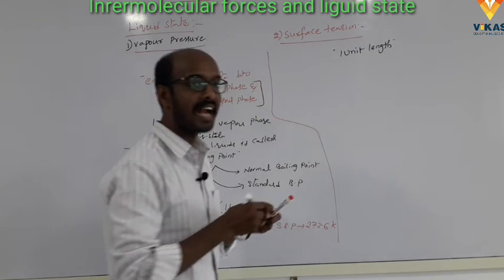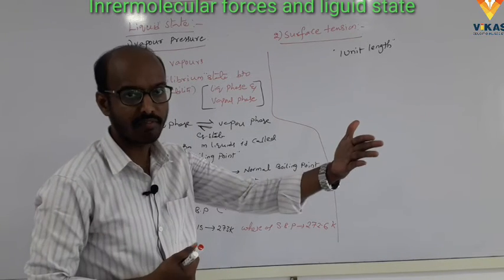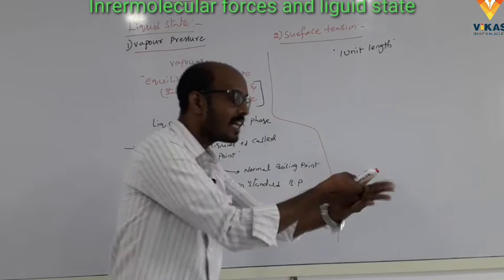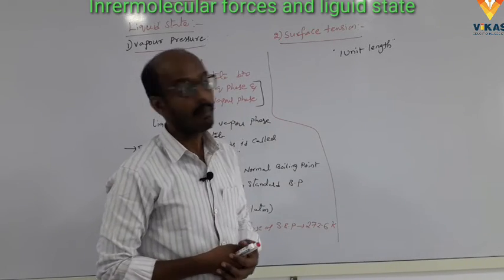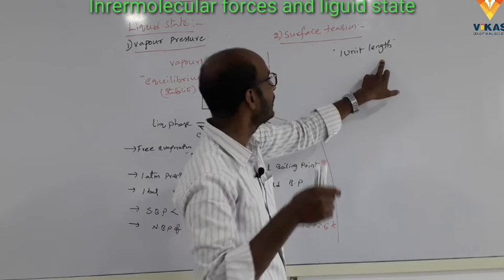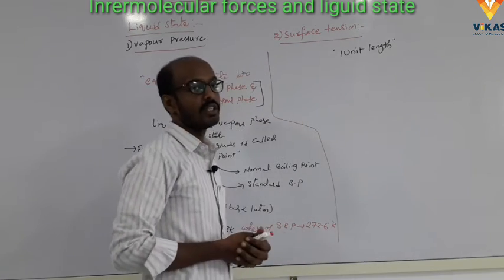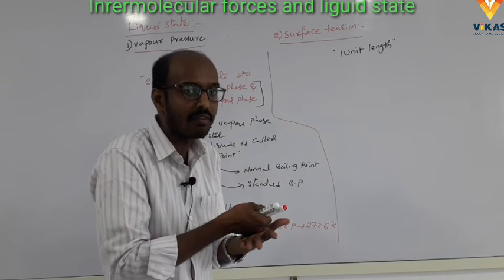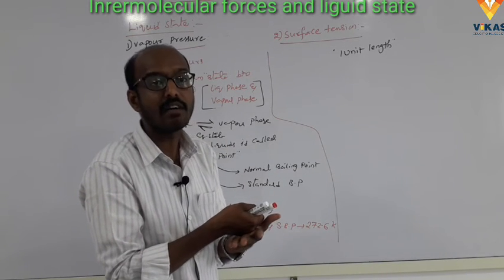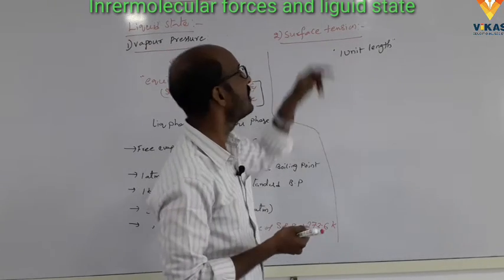The force acting on the surface of the liquid per unit length is called surface tension.